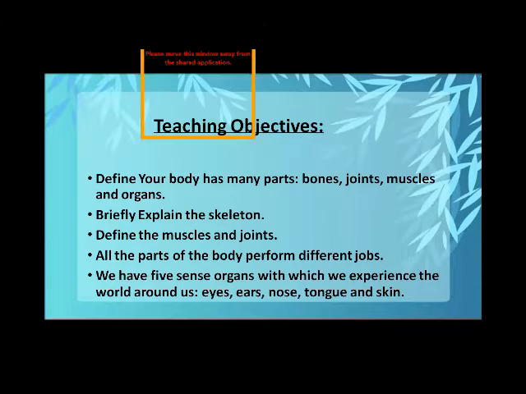All the parts of the body perform different jobs. We have the 5 sense organs, with which we experience the world around us: eyes, ears, nose, tongue, and skin. These are the teaching objectives, okay? We will get more information about this unit.